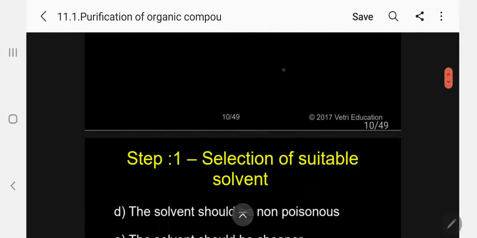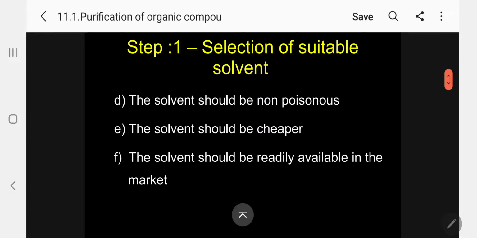Kindly follow. Number four, the solvent should be non-poisonous. When you are handling this solid, if it is poisonous, it is a danger for us. So it should be non-poisonous.